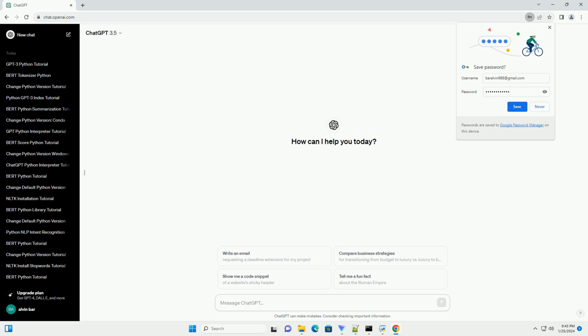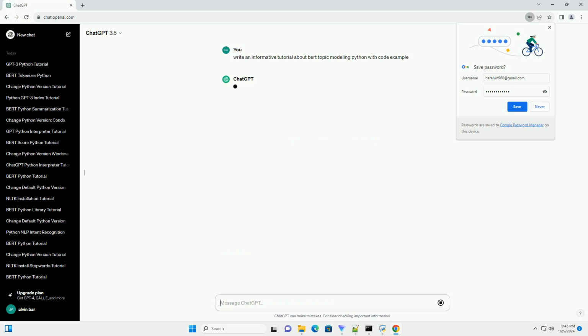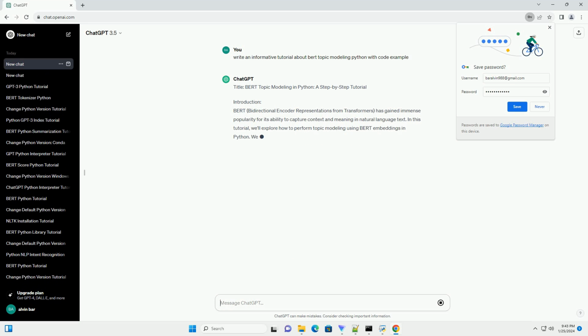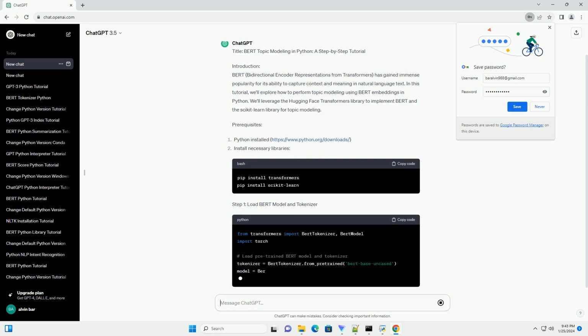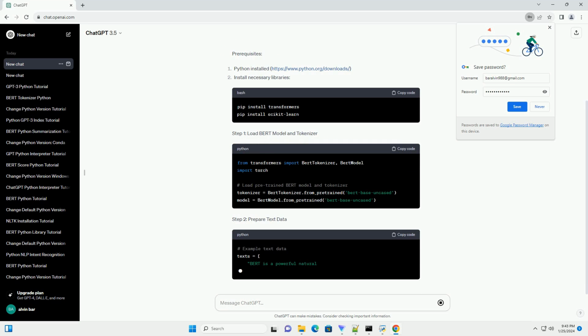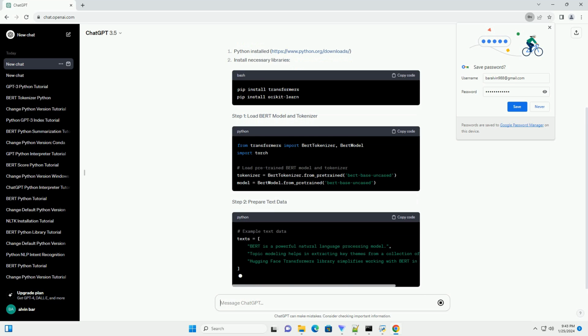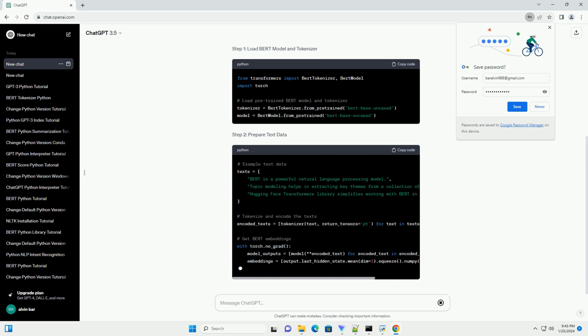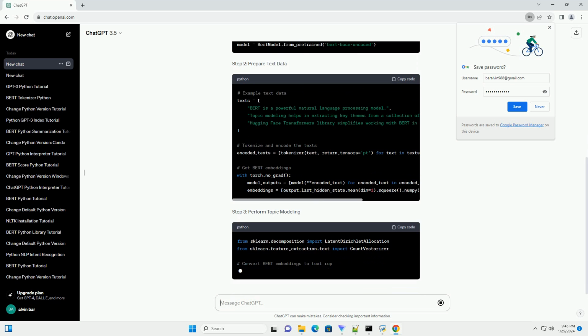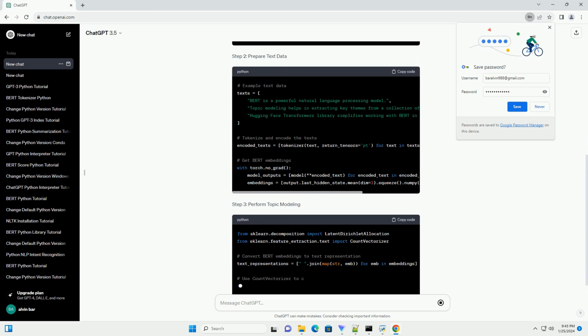Title: BERT Topic Modeling in Python, a step-by-step tutorial. Introduction. BERT, Bidirectional Encoder Representations from Transformers, has gained immense popularity for its ability to capture context and meaning in natural language text. In this tutorial, we'll explore how to perform topic modeling using BERT embeddings in Python. We'll leverage the Hugging Face Transformers library to implement BERT and the scikit-learn library for topic modeling.